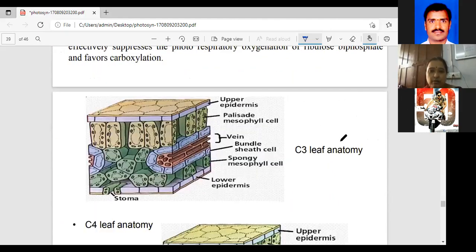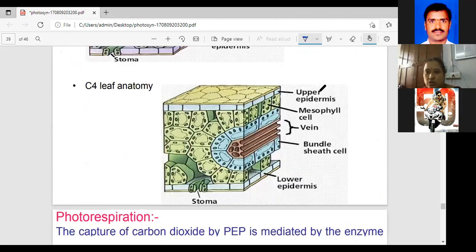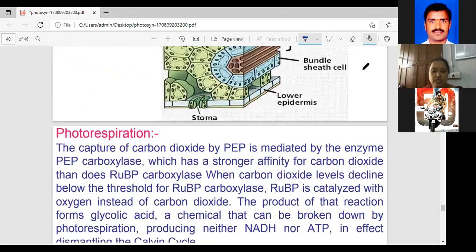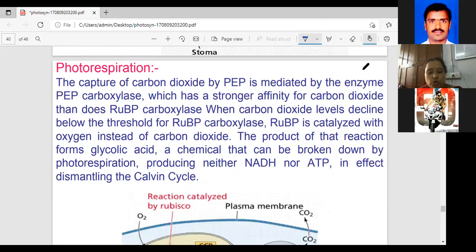Photorespiration is very important in this one also. What is photorespiration? Photorespiration can be defined as the uptake of oxygen and the release of carbon dioxide. This is the reverse. In photosynthesis, what happens? There is uptake of carbon dioxide and release of oxygen.